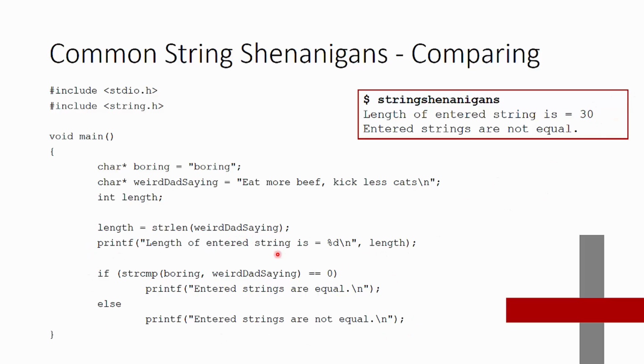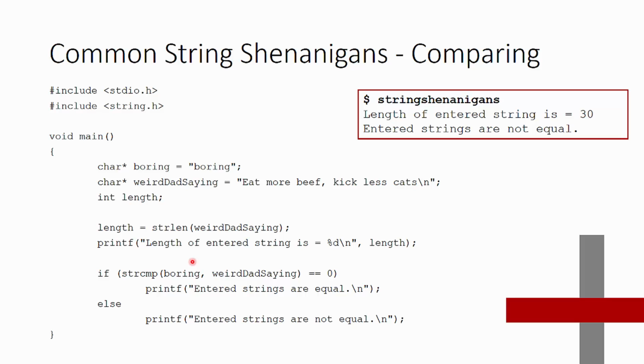Then we're going to do a comparison. The string compare function returns 0 when the 2 strings that are entered into the function are exactly equivalent. You cannot use the equals operator on 2 strings directly. That compares the pointers behind the strings, which is not at all the same as the content of those strings.